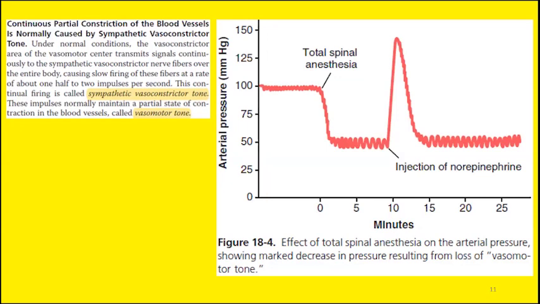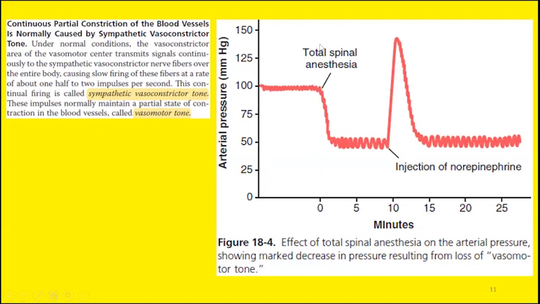Here you can see this is the graph in which you can see the arterial pressure on the ordinate, or the y-axis, and time duration on the x-axis. So under normal physiological circumstances, the vasomotor centers will give sympathetic signals to the blood vessels, and we call it the vasomotor tone. And this vasomotor tone is responsible for maintenance of normal arterial pressure. So this is the normal arterial pressure at point 0 minutes.